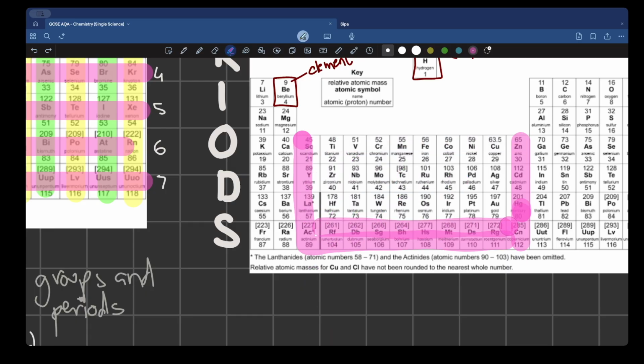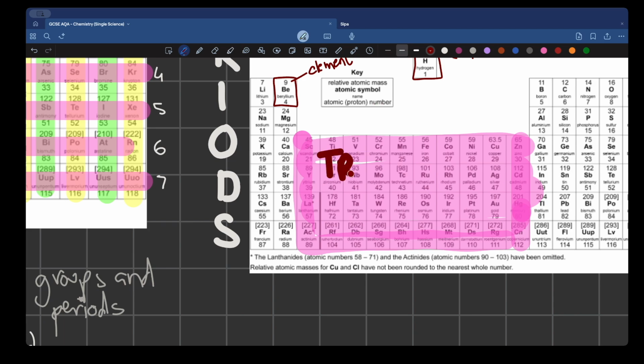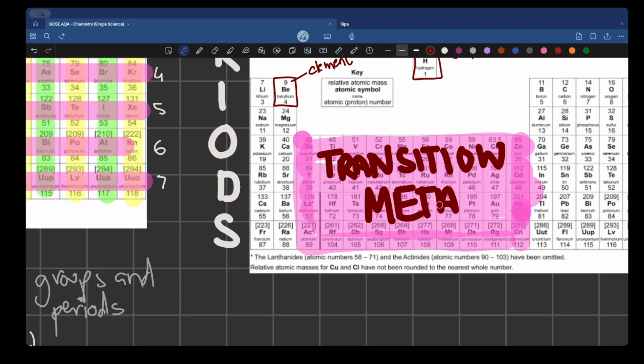So, this part of the periodic table that is not really part of any groups, it's lined in the middle. Very important to know. This section is known as the... any guesses? Transition metals. I'm just going to write on top of them. These are our transition metals. Please remember this.